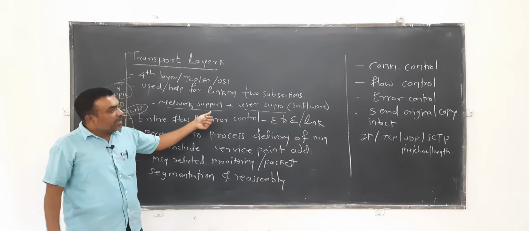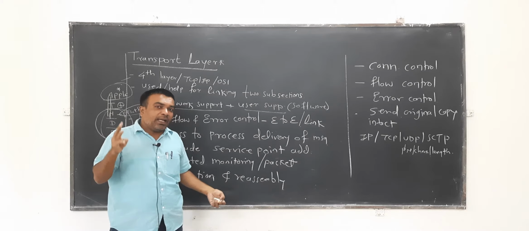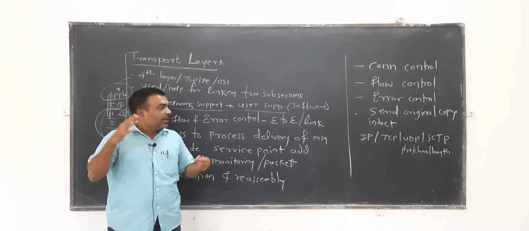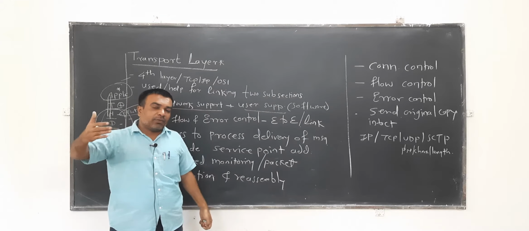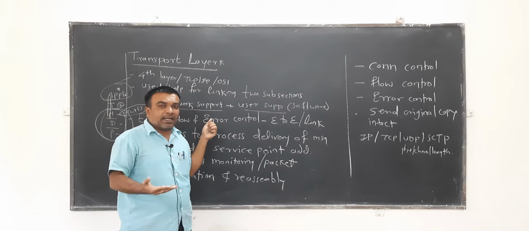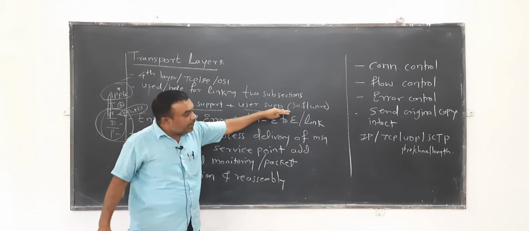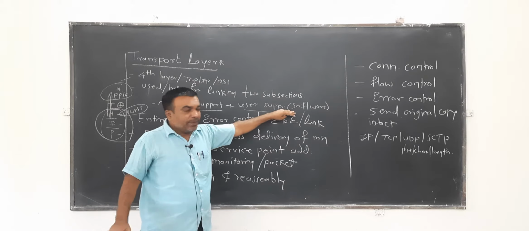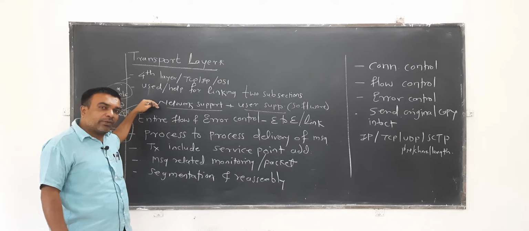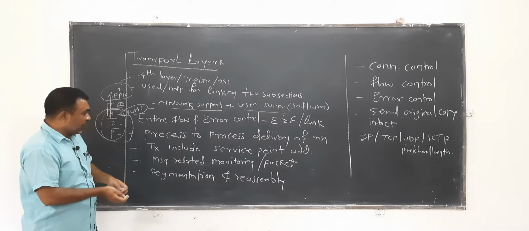Why? Because in the OSI model, the session layer, presentation layer and application layer functions are normally handled by modern applications. After 1990, the applications developed are very intelligent for session maintenance and for presentation, syntax and semantics. So all those can be handled with software support only. So user support is designed with software, and network support with hardware and software combined. So this is the transport layer's work.